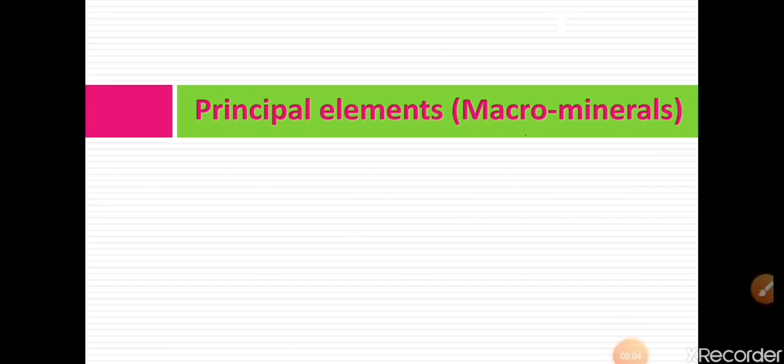Hello everyone. In today's lecture we are going to discuss principal elements, that means macro minerals. In the previous lecture we have seen that there are two types of minerals. First type is principal elements or macro minerals, and second type is trace elements or micro minerals.